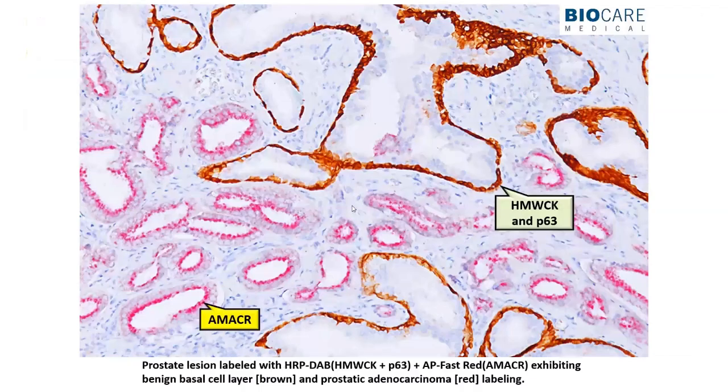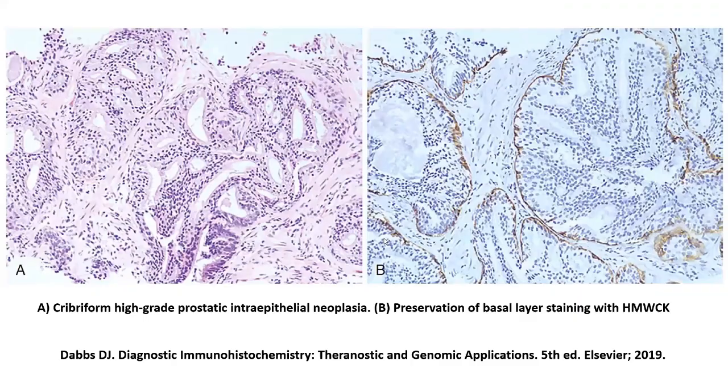Like in this particular case, you see the benign glands wherein there is a basal marker positivity and there is no expression of AMACR, while the neoplastic glands of infiltrating acinar carcinoma are showing the reverse pattern, wherein you have a red AMACR expression but no expression of the basal cell markers. Now, in the case of a high-grade prostatic intraepithelial neoplasia, what is the thing that you expect? You expect the basal cell layers to be positive, because if they're totally absent, then it's a prostatic acinar carcinoma.